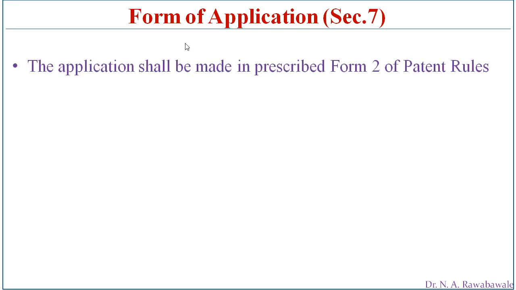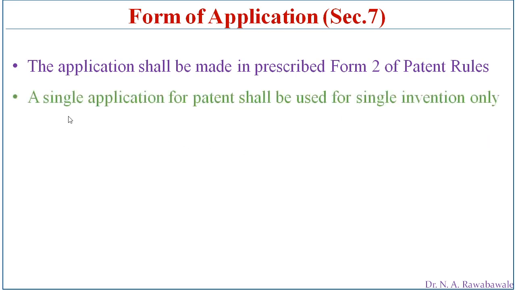According to Section 7 of the Patent Act 1970, the application shall be made in prescribed Form 2, prescribed by the patent rules. The application submitted should be a single application for a single invention.